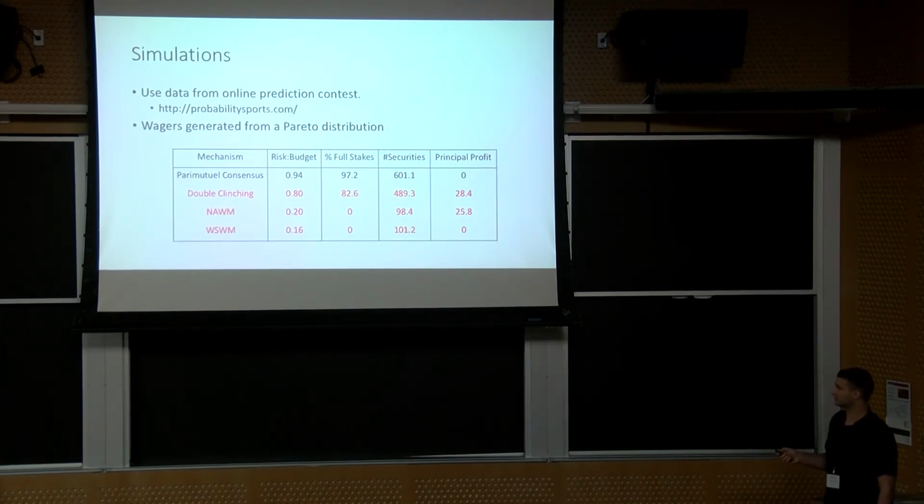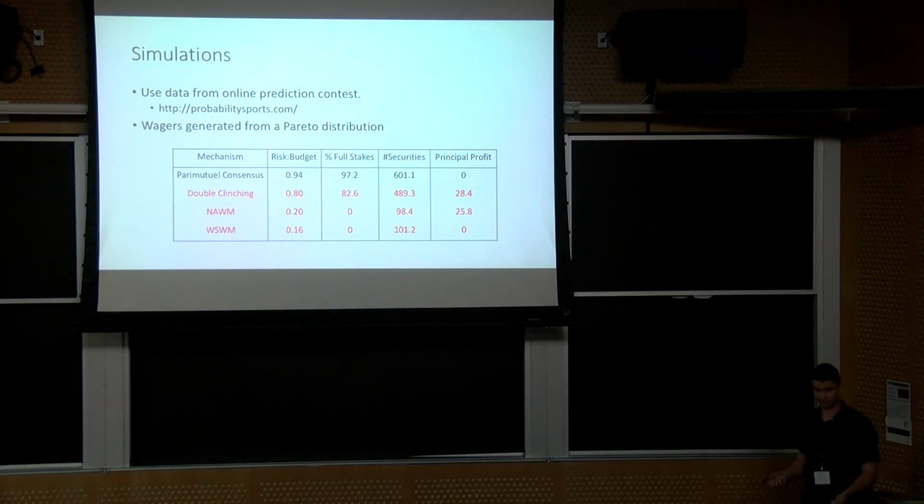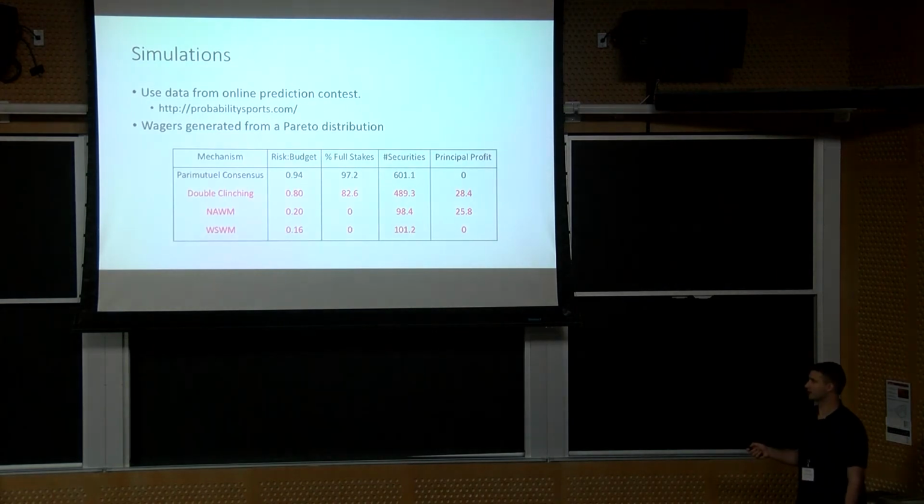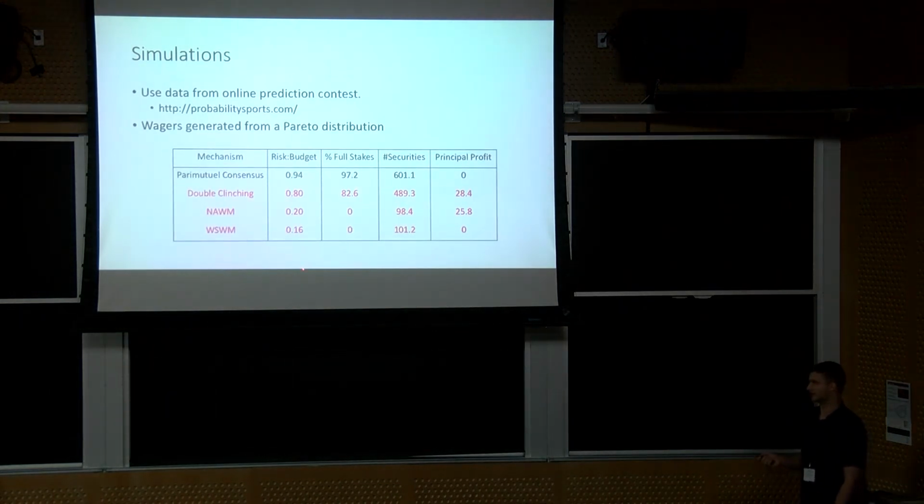This risk to budget column, all the numbers are averaged across all the instances. It's taking the total risk, so that's the sum of the worst case losses across all agents, and dividing it by the total budget. So that's the sum over all agents of their wagers. The parimutuel consensus mechanism is close to 1. You know, most agents are risking most of their wager. We're a bit lower, 0.8, but still doing a lot better than the existing incentive compatible mechanisms, which are much lower.